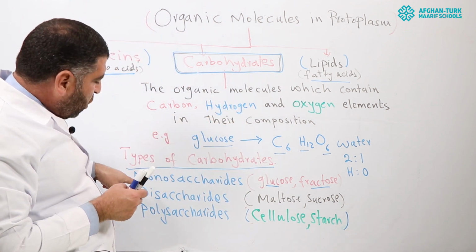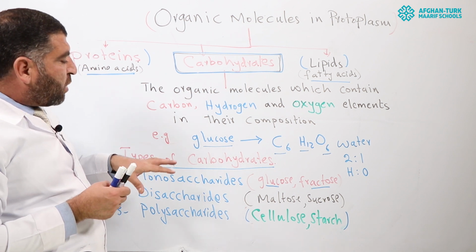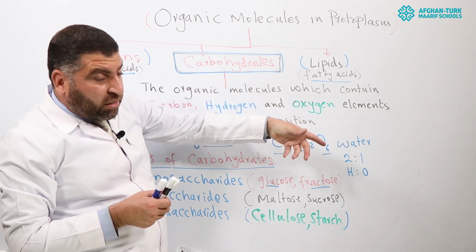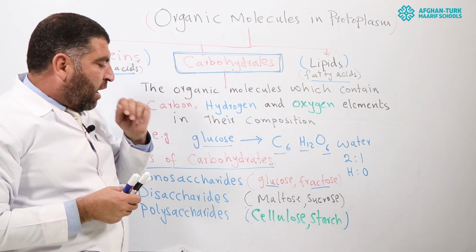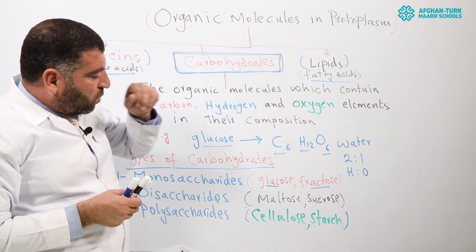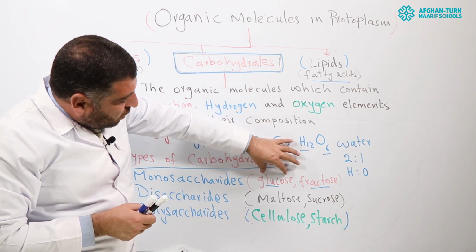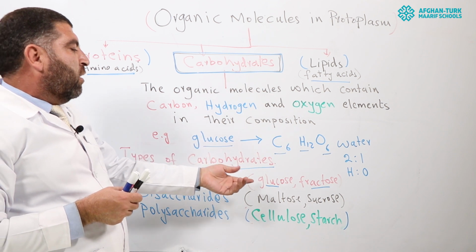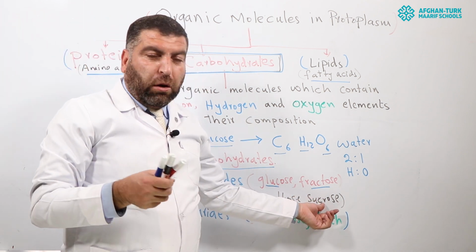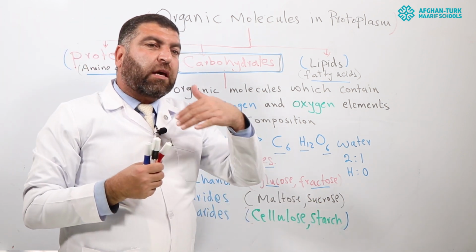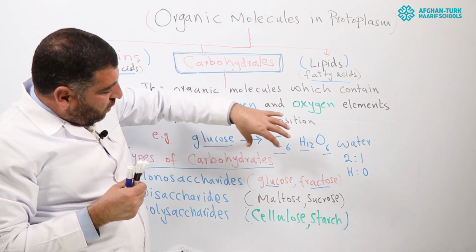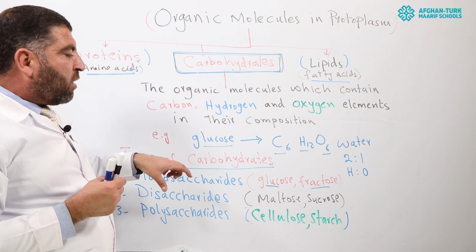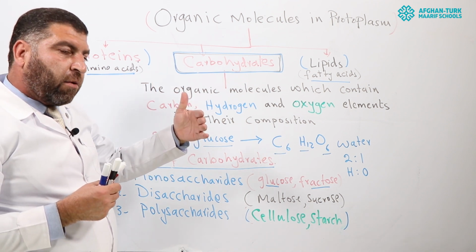Disaccharide: Di means two, saccharide, two monosaccharide molecules combined together produce a disaccharide molecule. For example, maltose, in which fructose and glucose combine to make maltose. Similarly, saccharose is also a disaccharide. Lactose is also a disaccharide. So when two monosaccharide molecules combine, they produce a disaccharide molecule.